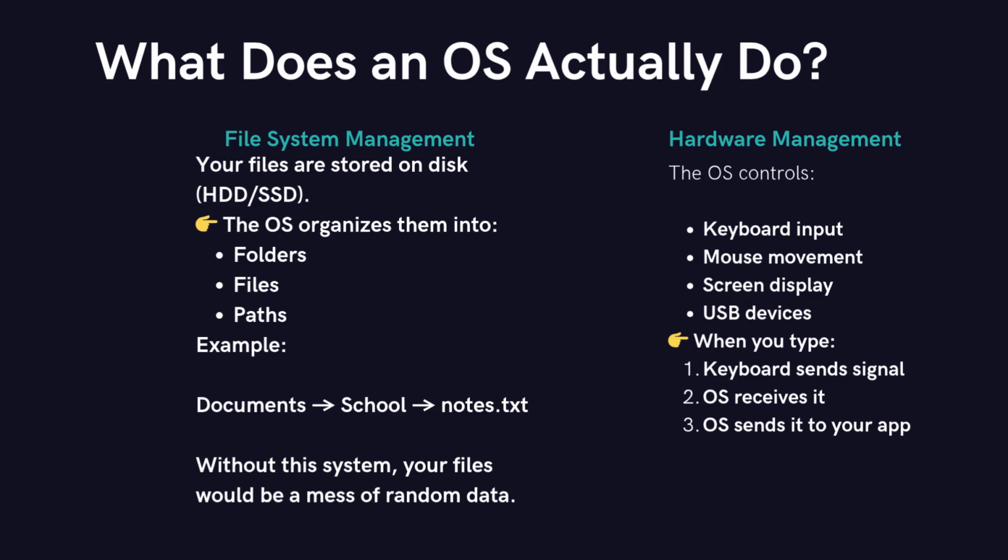Fourth, the operating system controls hardware. This includes your keyboard, mouse, screen, and other connected devices. For example, when you press a key on your keyboard, the OS receives that input and sends it to the application you're using. So without the OS, your hardware wouldn't know how to behave.